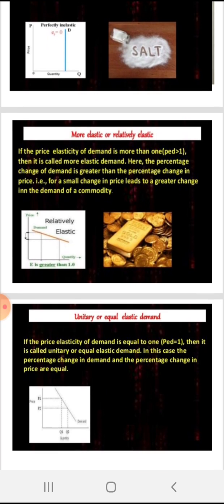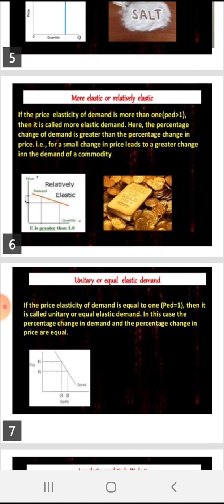And then is more elastic or relatively elastic demand. If the price elasticity of demand is more than 1, then it is called more elastic demand. Here the percentage change of demand is greater than the percentage change in price. That is, for a small change in price, it leads to a greater change in the demand of a commodity.